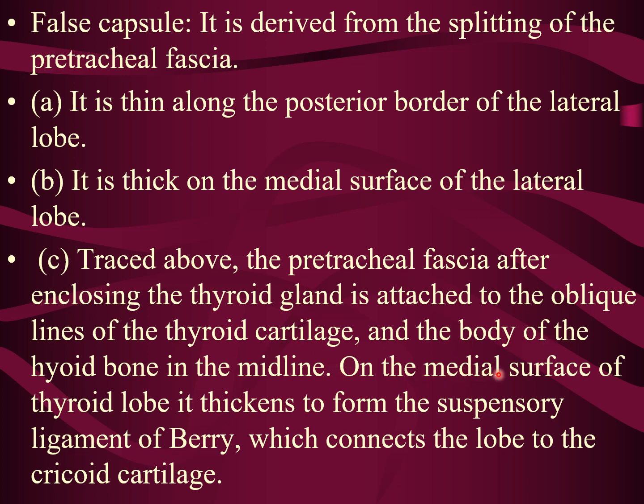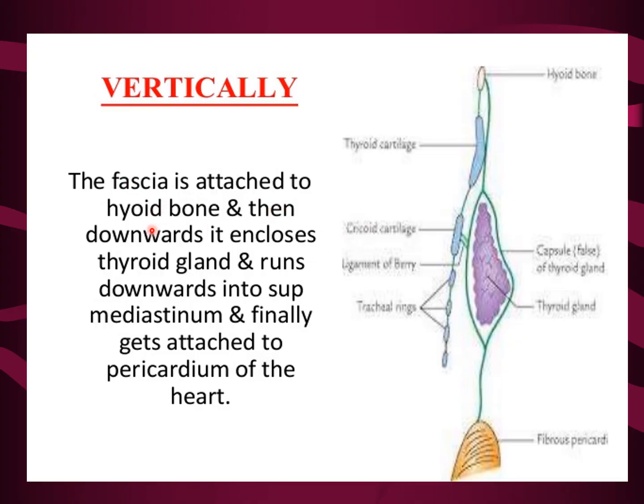On the medial surface of the thyroid lobe, the pretracheal fascia thickens to form the suspensory ligament of Berry. This you have to remember. It connects the lobe of the thyroid to the cricoid cartilage. This is very, very important. Now vertically, the fascia is attached to the hyoid bone. You can see here the pretracheal fascia attached to the hyoid bone, and then downwards it encloses the thyroid gland and runs into the superior mediastinum and finally gets attached to the pericardium.